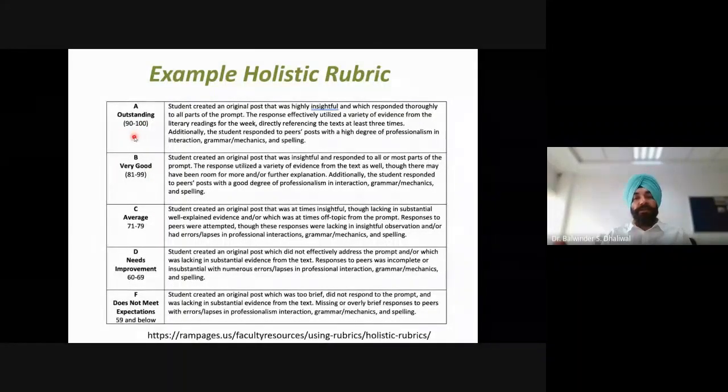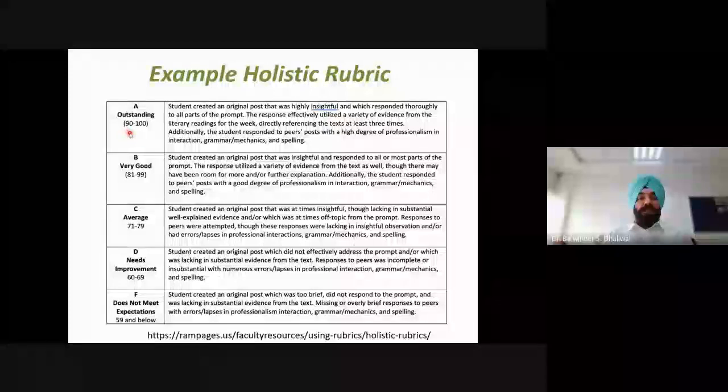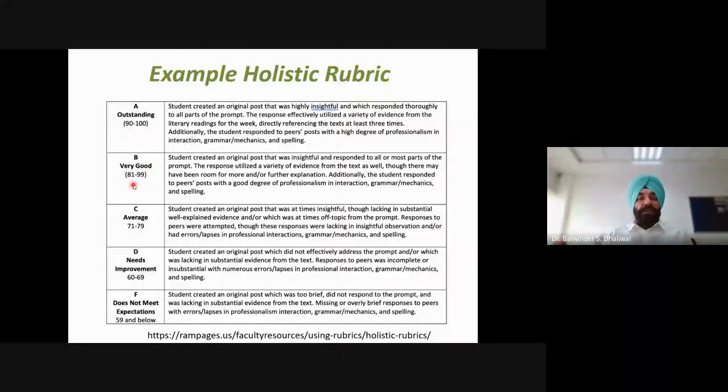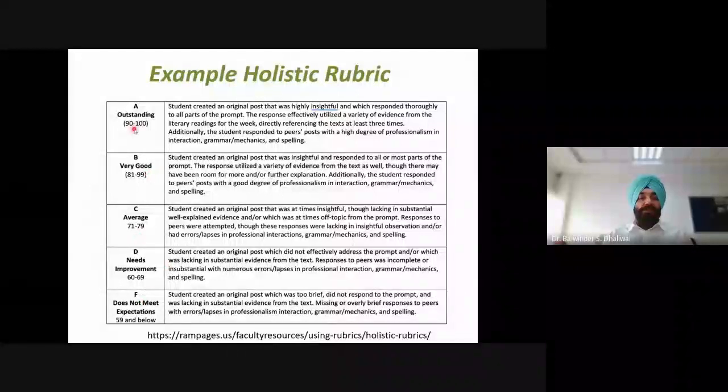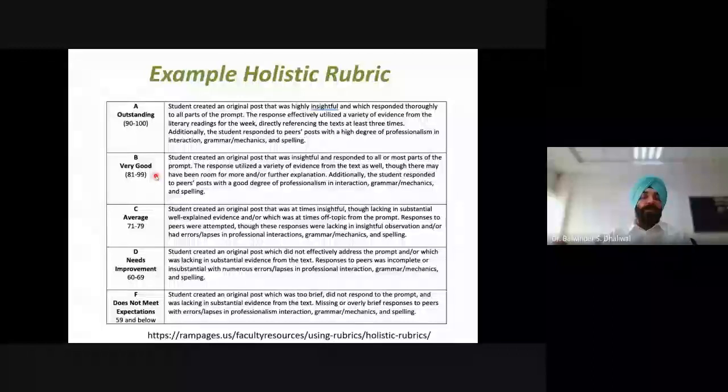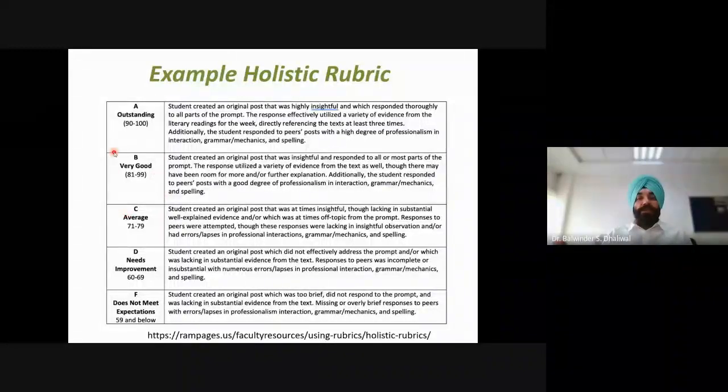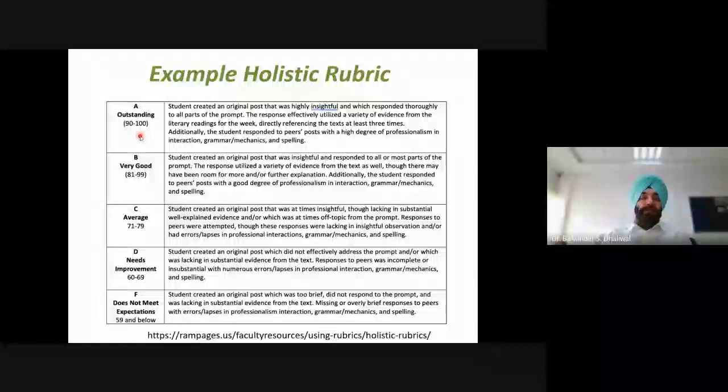Like we can have rubrics where the outstanding level may be given marks anything between 90 to 100. Similarly, B can be given 81 to 99. So we can also include marks if we want, and we have to evaluate the marks while using the rubrics. That way we can have rubrics with different scales or marks in the leftmost column.